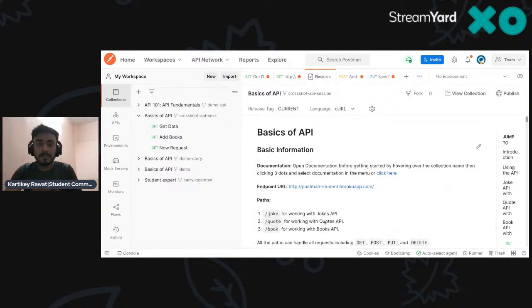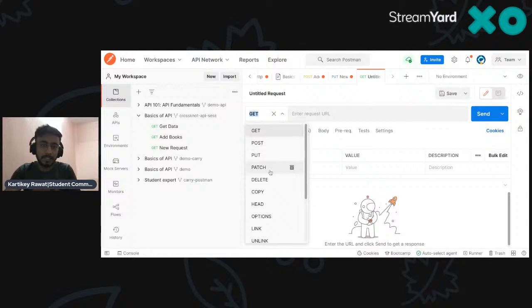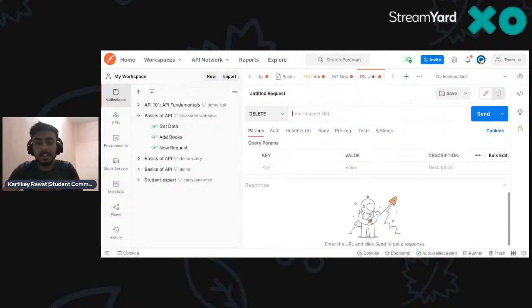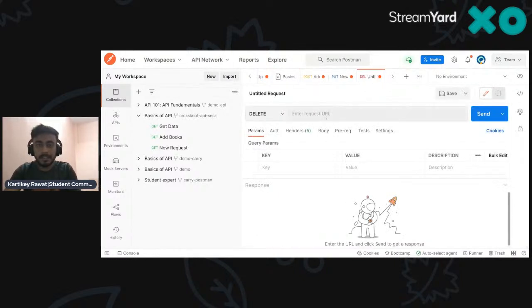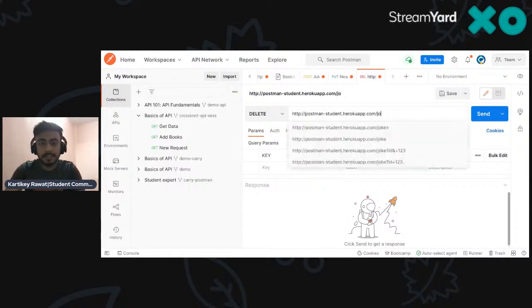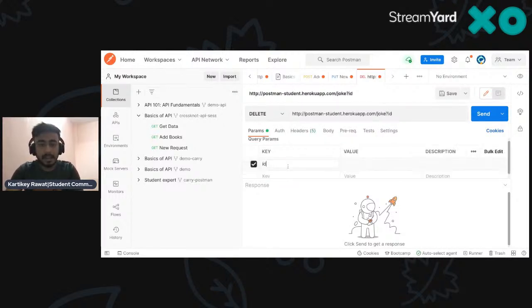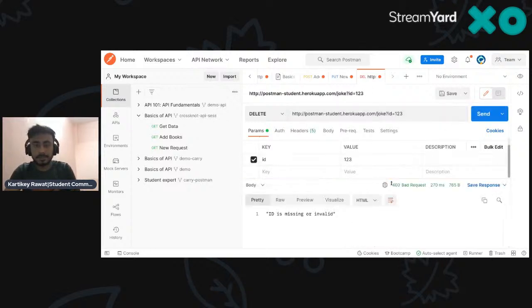Right? Suppose I want to delete the thing, so what I have to do is simply go to delete one, right? Paste the same thing. Sorry, not this one. If I go back to the documentation, I just copy this one and delete one, paste this one, and just write joke, right? And just pass an ID of that particular thing. So ID can be 1 2 3, and let's send this one.